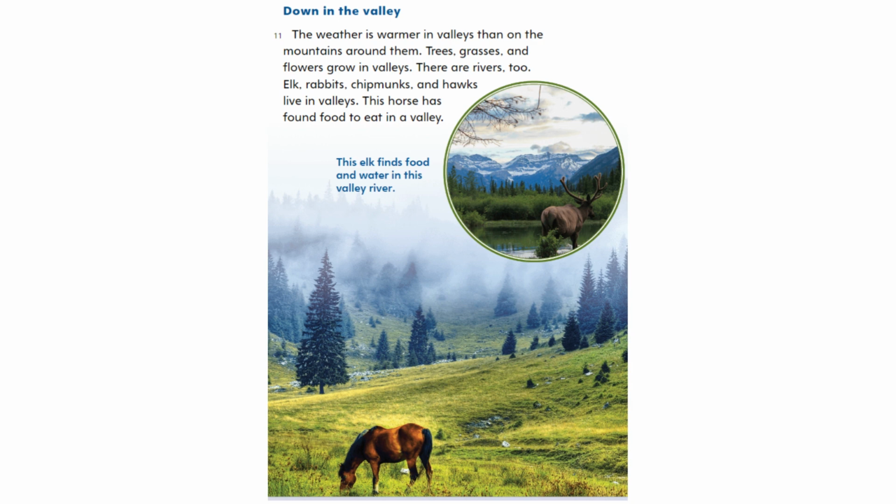Trees, grasses, and flowers grow in valleys. There are rivers, too. Elk, rabbits, chipmunks, and hawks live in valleys. This horse has found food to eat in a valley. This elk finds food and water in this valley river.